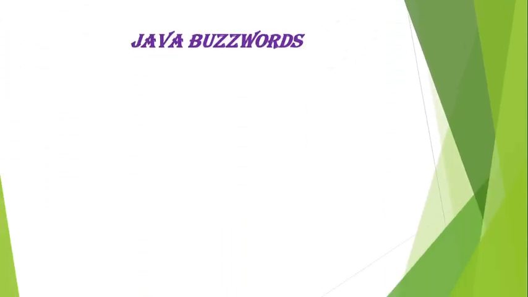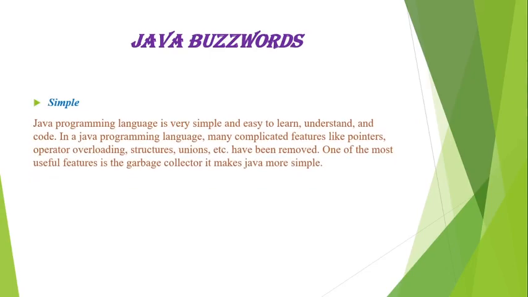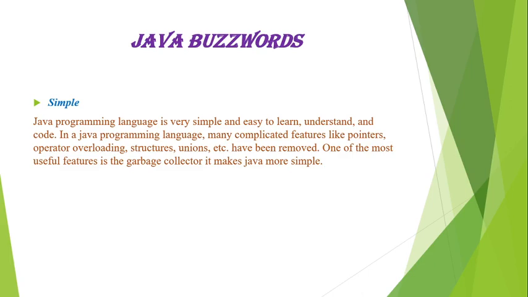So let's start with our first thing, that is simple. Java programming language is very simple and easy to learn, understand and code. In the Java programming language, many complicated features like pointers, operator overloading, structures, union, etc. have been removed. One of the most useful features is the garbage collector. It makes Java more simple.